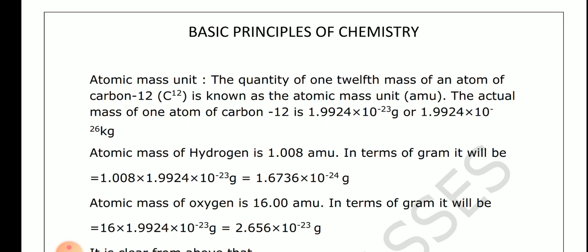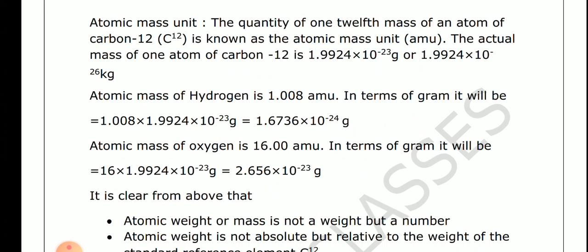Atomic mass of hydrogen is 1.008 AMU. In terms of gram it will be 1.008 into 1.6605 into 10 to the power minus 24, that means 1.6736 into 10 to the power minus 24 gram.